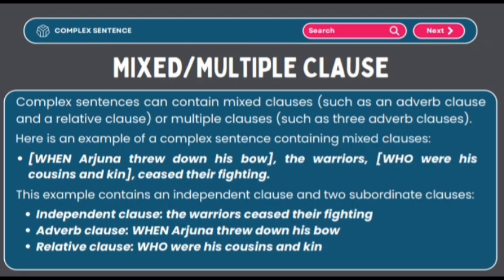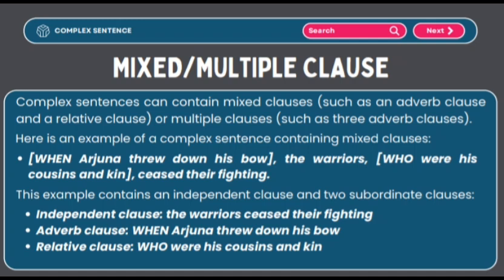Mixed or multiple clauses. Complex sentences can contain mixed clauses, such as an adverb clause and a relative clause, or multiple clauses, such as three adverb clauses. Here is an example of a complex sentence containing mixed clauses: When Arjuna threw down his bow, the warriors who were his cousins and kin ceased their fighting.